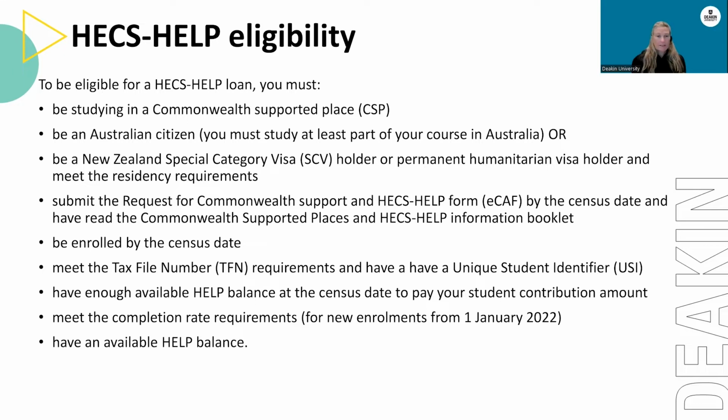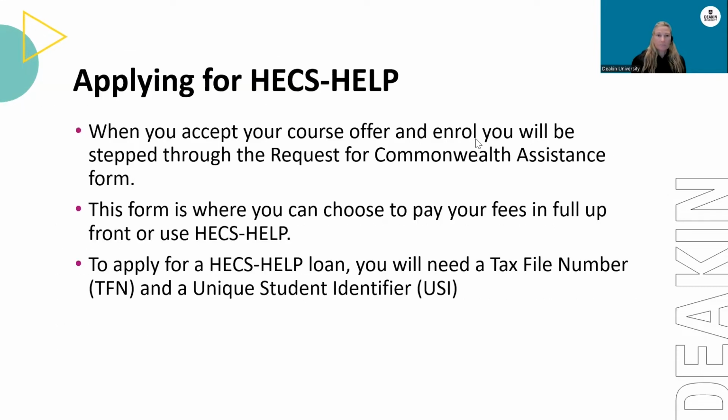Be enrolled by the census date, meet the tax file number requirements and have a unique student identifier, have enough available help balance at the census date to pay your student contribution amount, and meet the completion rate requirements for new enrolments from 1 January 2022.